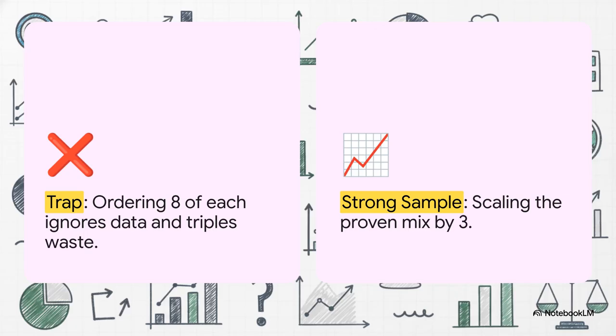The strong sample answer requires students to multiply their proven data-driven mix from day 2 by 3. That yields 15 pepperoni, 6 cheese, and 3 veggie. It costs $231, keeping them nicely under the $250 limit, and it keeps that delicate, data-based balance completely intact.